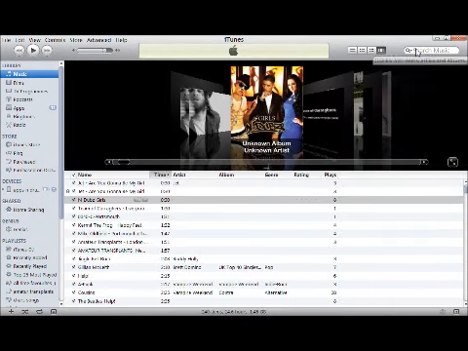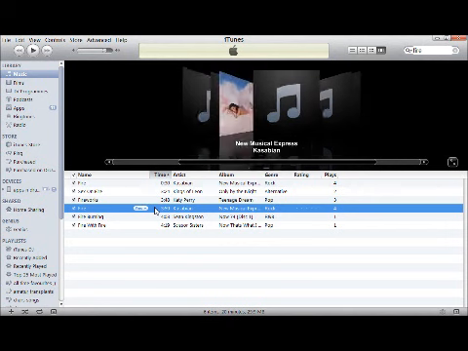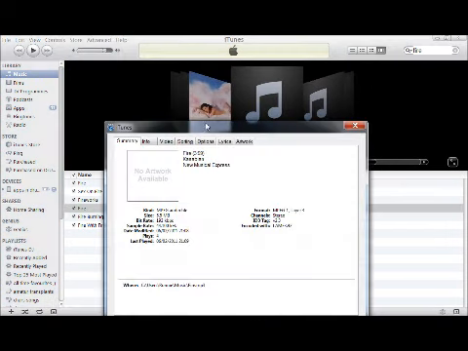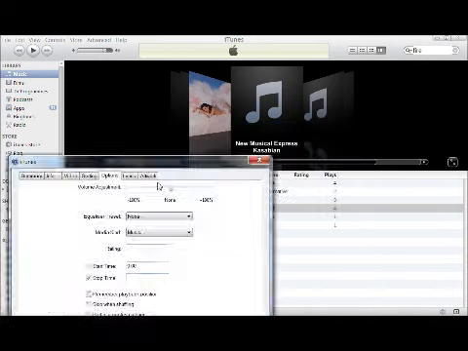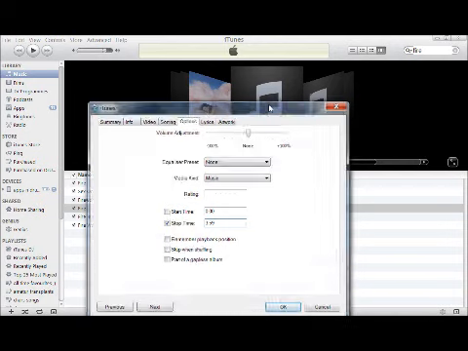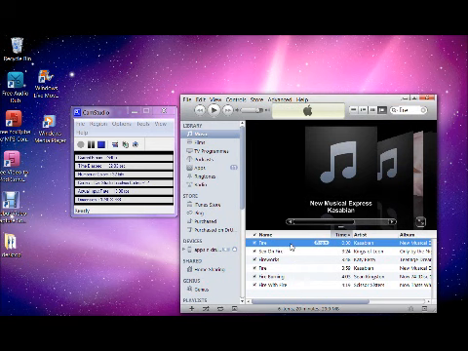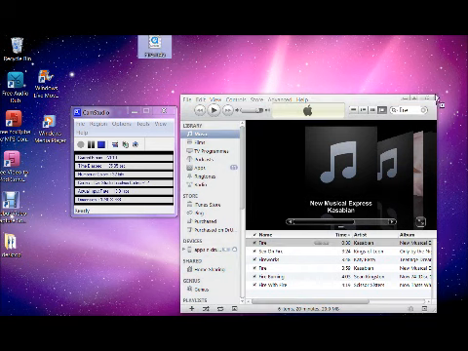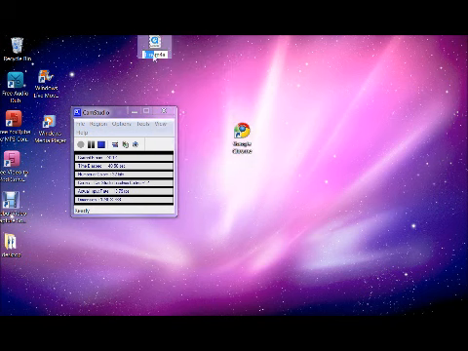Just simply go into your music library, type in the song, and it's got the normal one, and you just right click on that again, Get Info, Options, and then just change it back to what it was, which is 3 minutes 59 seconds. There we go. And then simply make your iTunes library smaller, drag that to your desktop, and just rename it. And as you can see, it's only the highlighted Fire.